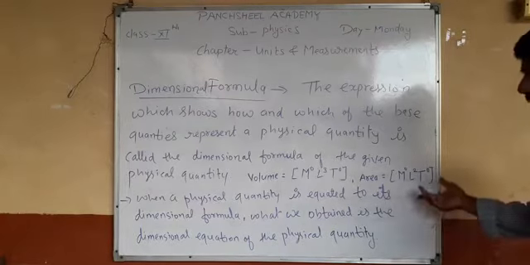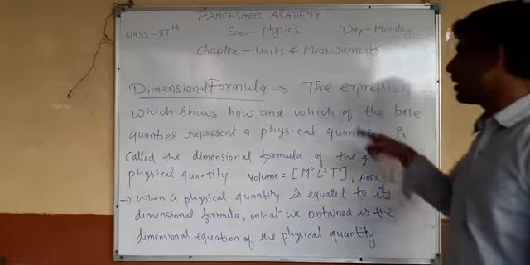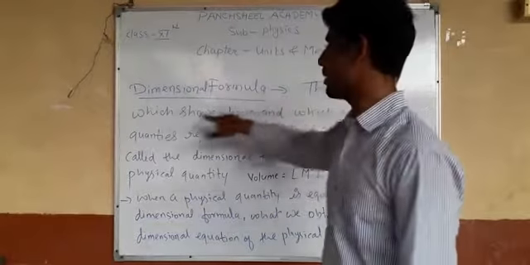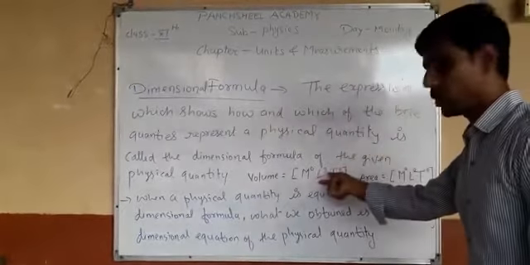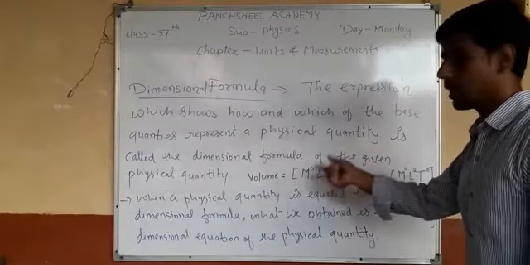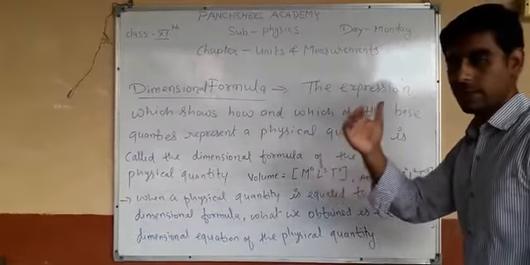So this is all about the dimension formula, the expression which shows how and which of the base quantities represent a physical quantity.